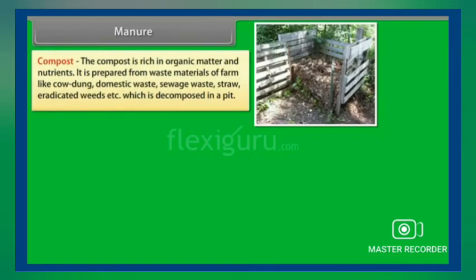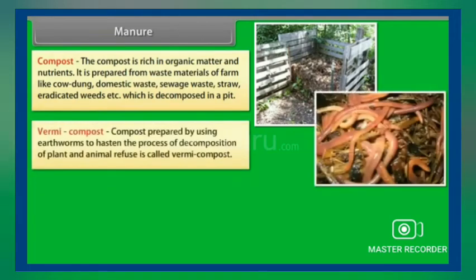It is prepared from waste materials of farm like cow dung, domestic waste, sewage waste, straw, eradicated weeds, etc., which is decomposed in a pit. Whereas compost prepared by using earthworms to hasten the process of decomposition of plant and animal refuse is called vermicompost.